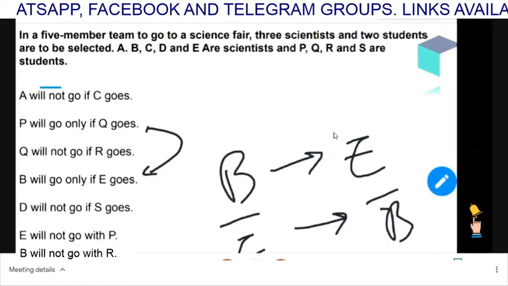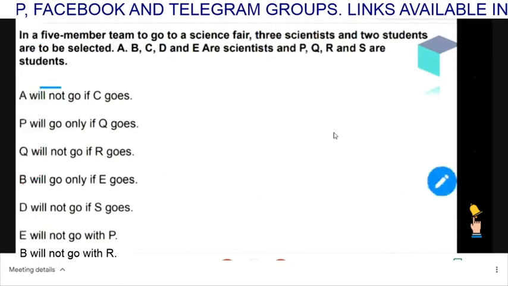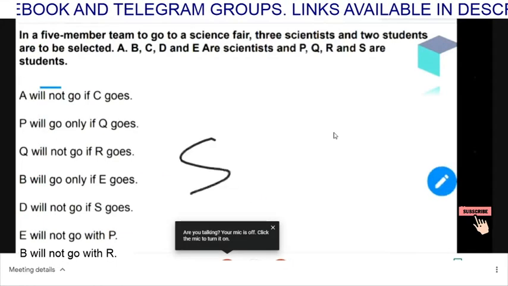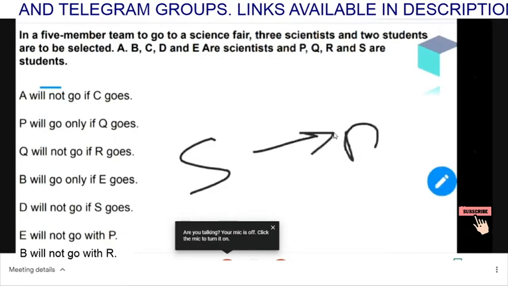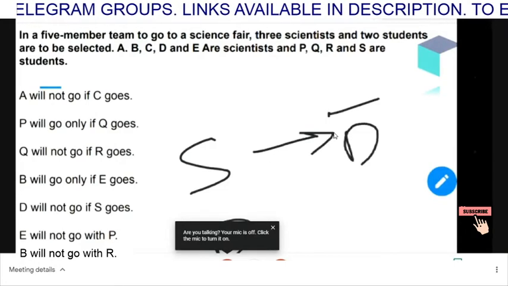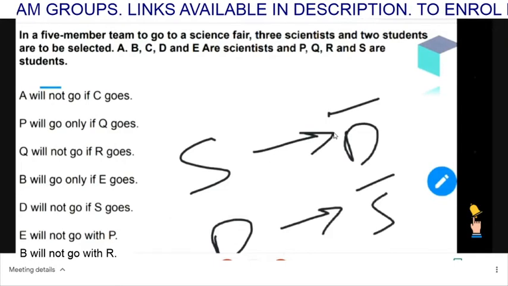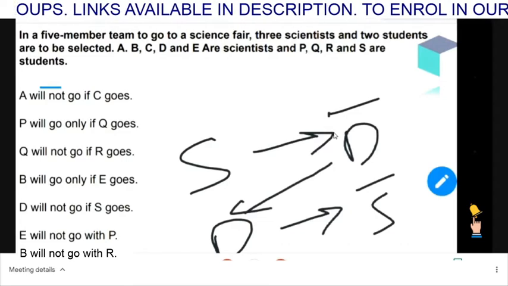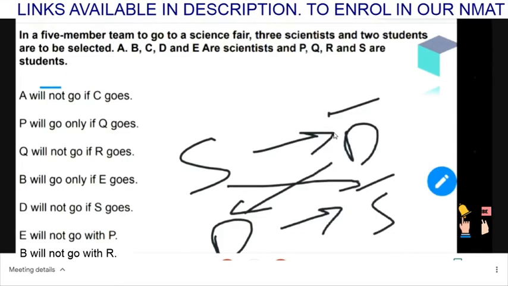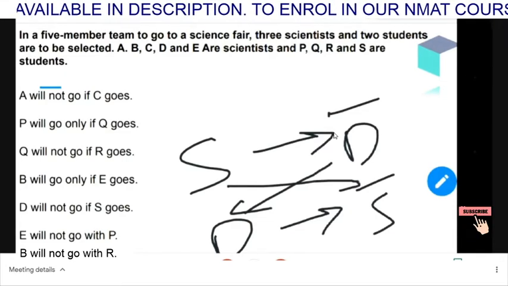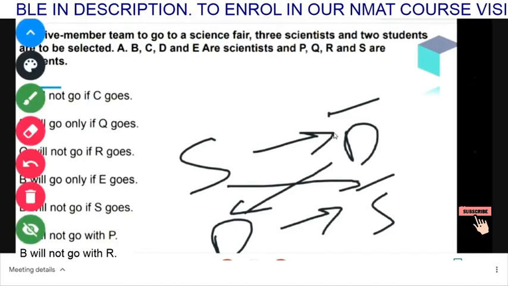Then the next condition is D will not go if S goes. This is simple. S goes, then D will not go. S implies D bar. Reverse would be D implies S bar. I hope the reverse is clear. D bar का negation is D. S का negation is S bar. So उसका सिर्फ reverse लिखना है. So the next would be